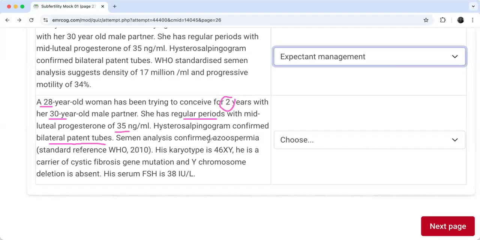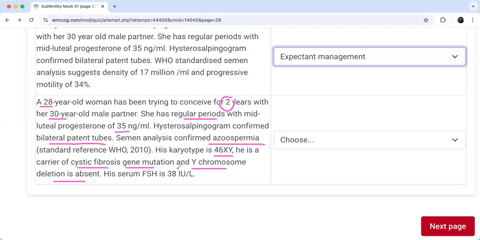Semen analysis confirmed azoospermia. So there is a problem in the male in this case. But let's see which type of azoospermia that is. Karyotyping is okay, and he's a carrier of a cystic fibrosis gene mutation, and Y chromosome deletion is absent.